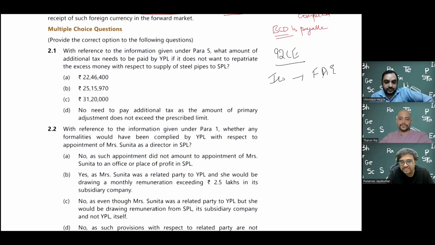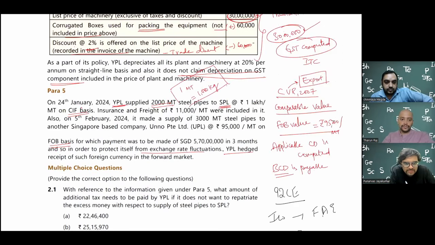So if the transaction that they're doing is not within arm's length price, you know what is arm's length price? Basically, it is like two companies which are not related to each other. If they had done that particular transaction, whatever that rate would be is called the arm's length price. So this is an unrelated company. They made a supply to another Singapore-based company at 95,000 per metric ton. But since it's FOB, we need to add that portion also. We'll do that. So basically that would be the arm's length price, but here it will not be on arm's length price.